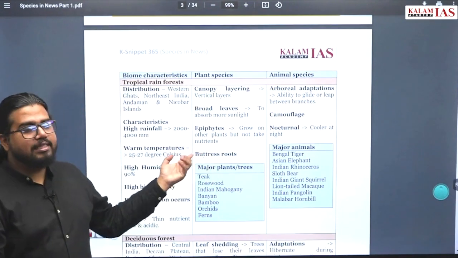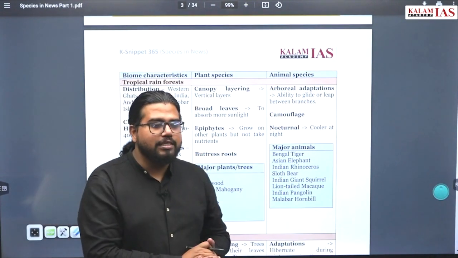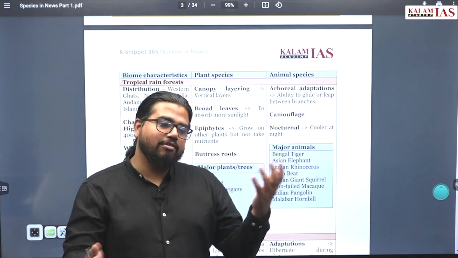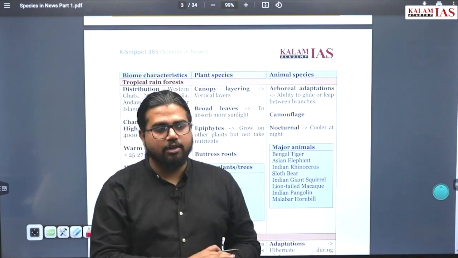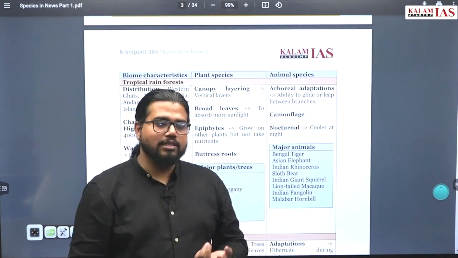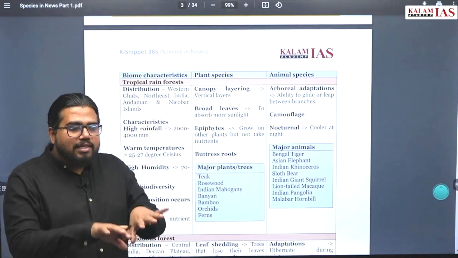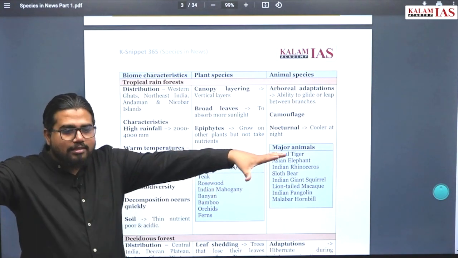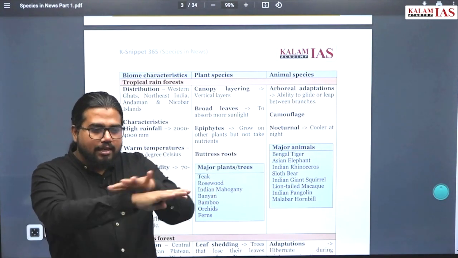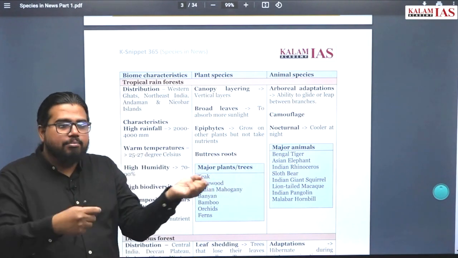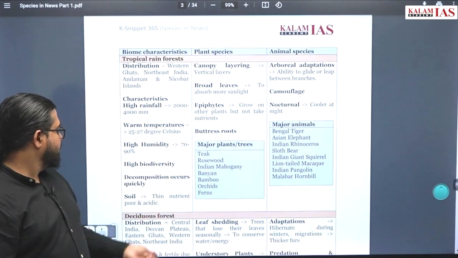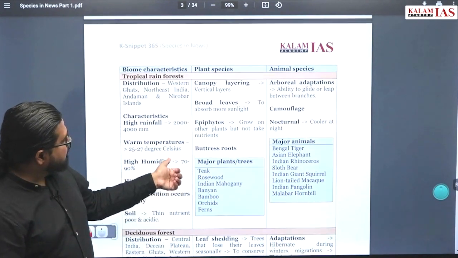So to absorb nutrients from this, what do you want? You don't need very deep roots. Deep roots are needed where the water is not available, where the nutrients are at a very low level. Here you want something like bushy roots, so that it spreads along the ground, not deep, but the coverage will be more and it can get more nutrients from this. So that kind of roots will be available here. So all these points we discussed.